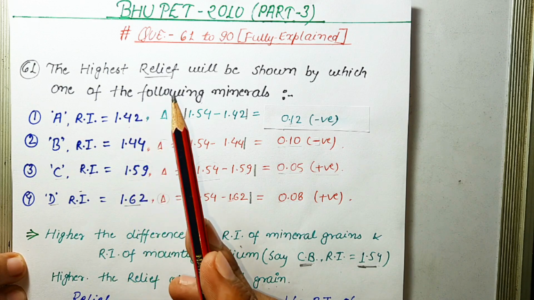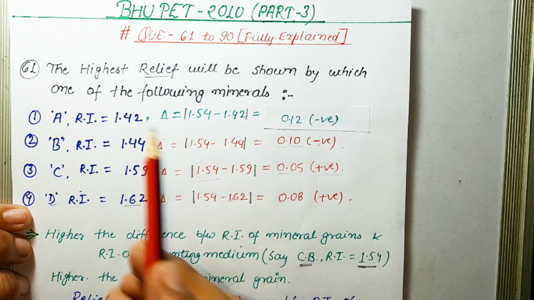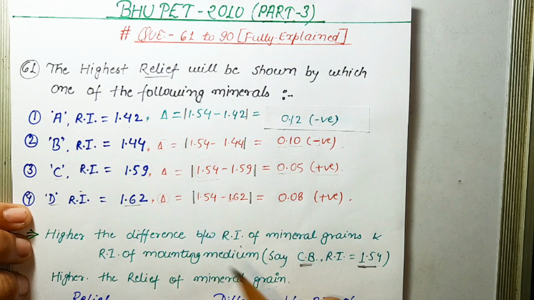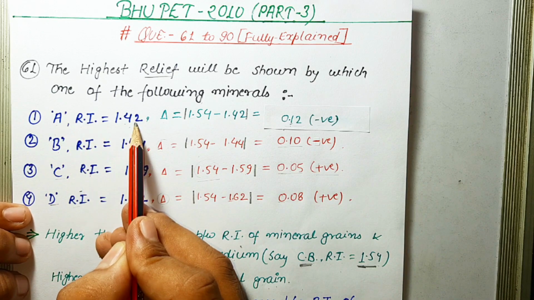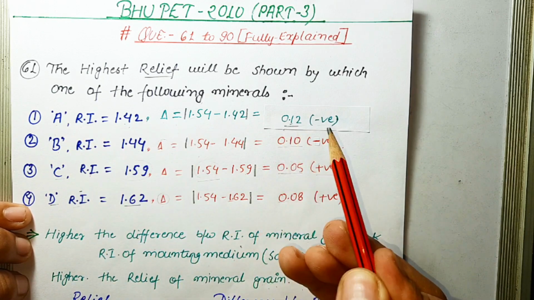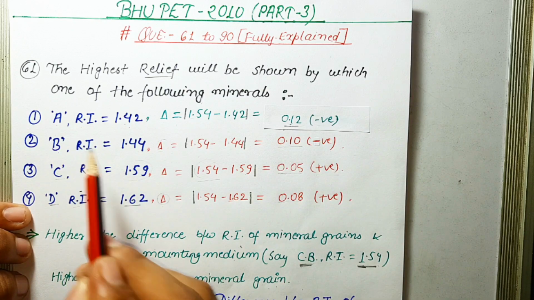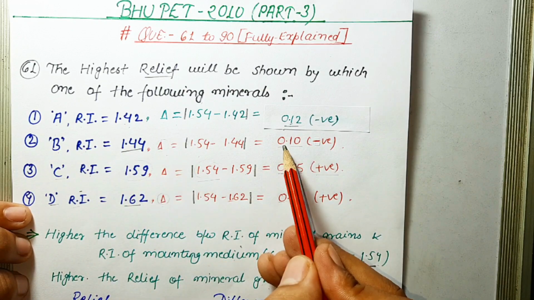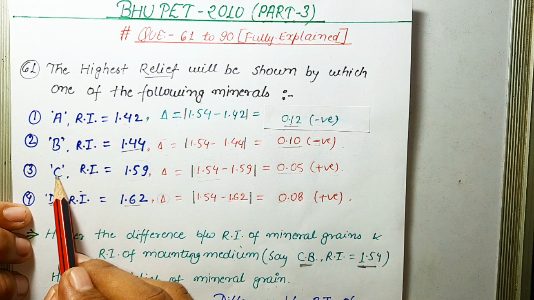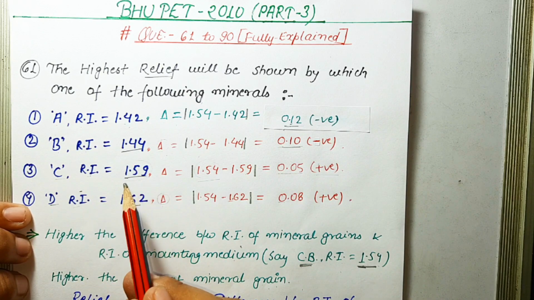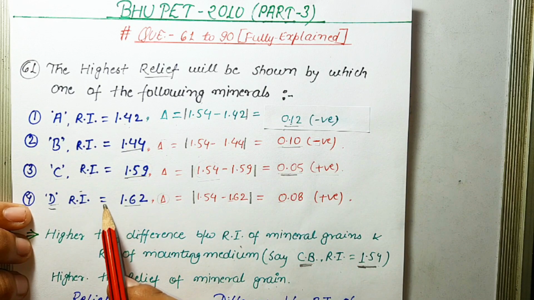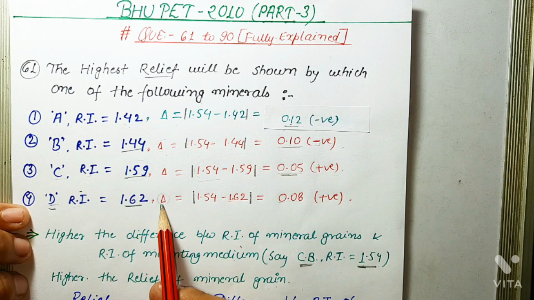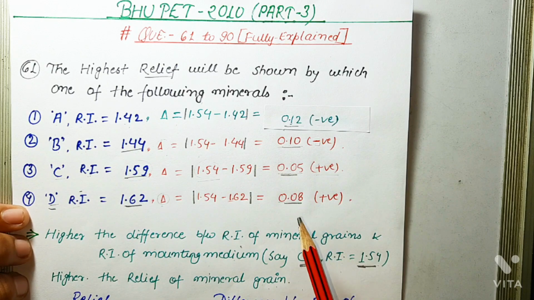the highest relief. To answer this question, we should first find the difference between the refractive index of the mineral grain and Canada balsam. Okay, so for mineral A, whose refractive index is 1.42, the difference is 0.12. For mineral B, whose refractive index is 1.54, the difference is 0.10. For mineral C, whose refractive index is 1.59, the difference is 0.05. For mineral D, whose refractive index is 1.62, the difference is 0.08.